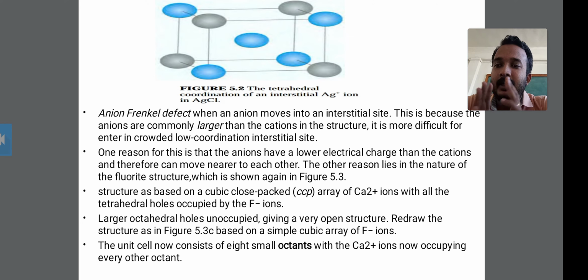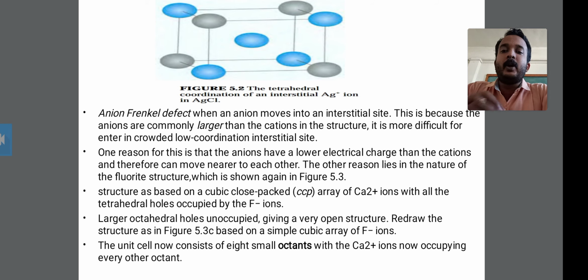This structure shows the anions are commonly larger than the cations.